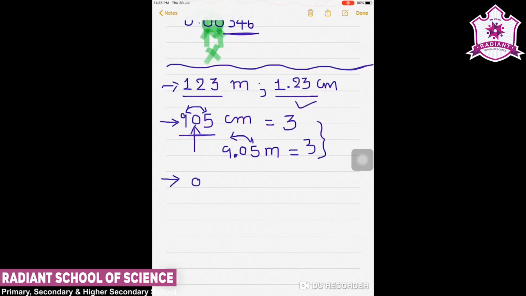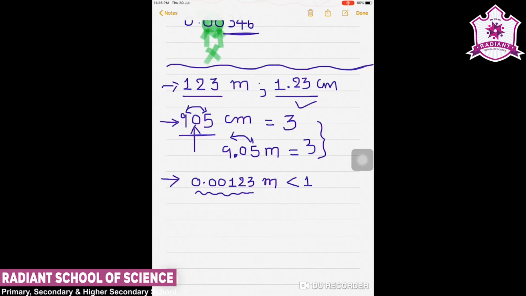Now third, if the number is less than 1, like 0.00123 meter, this is my number. So here this is less than 1.